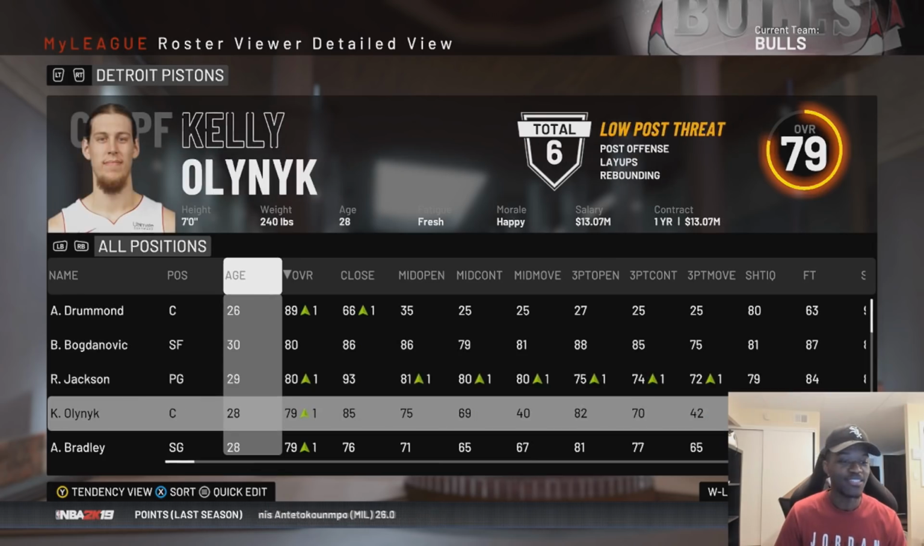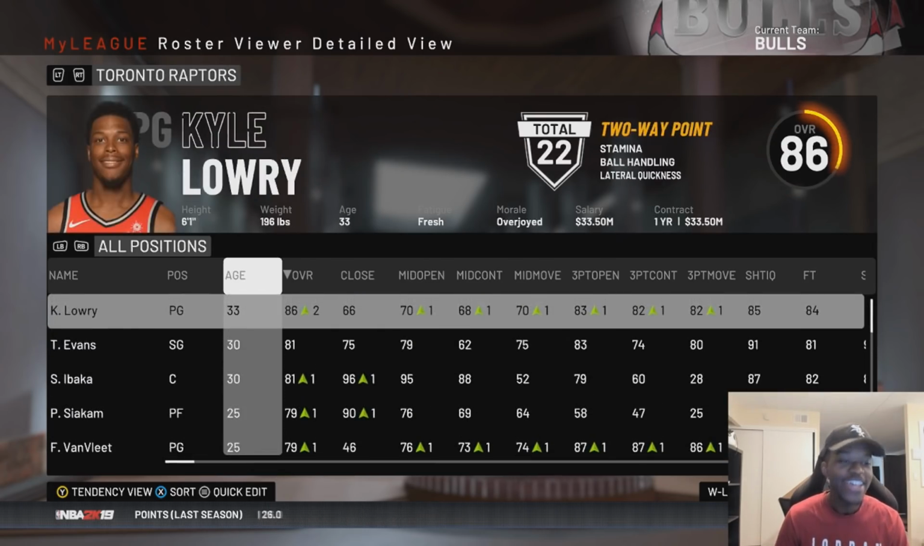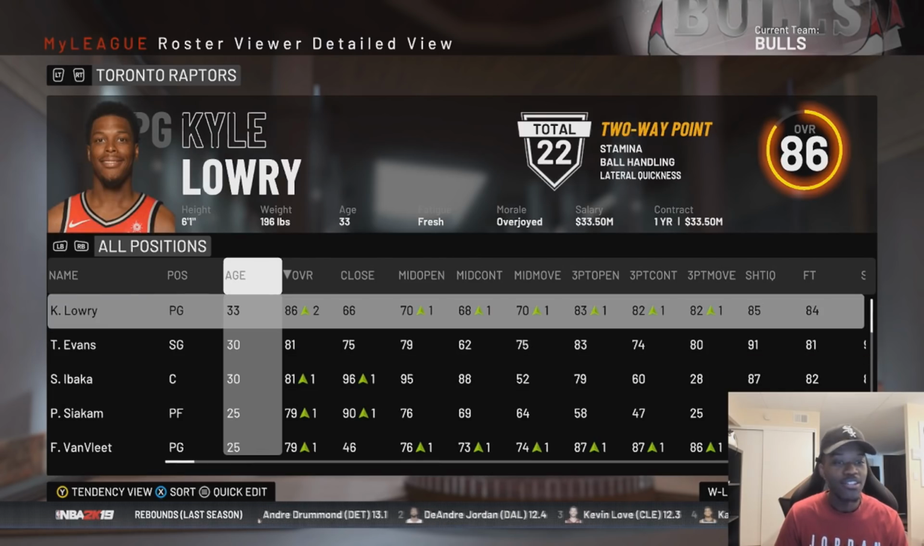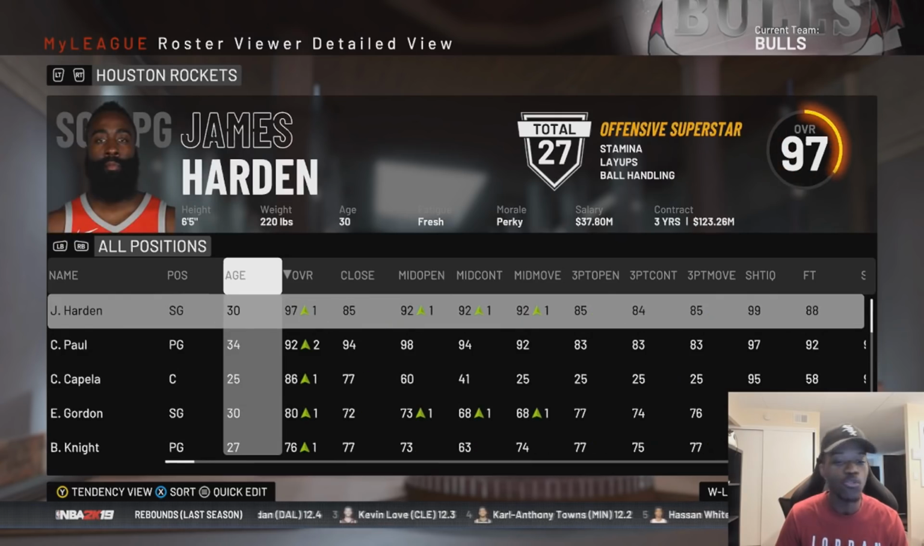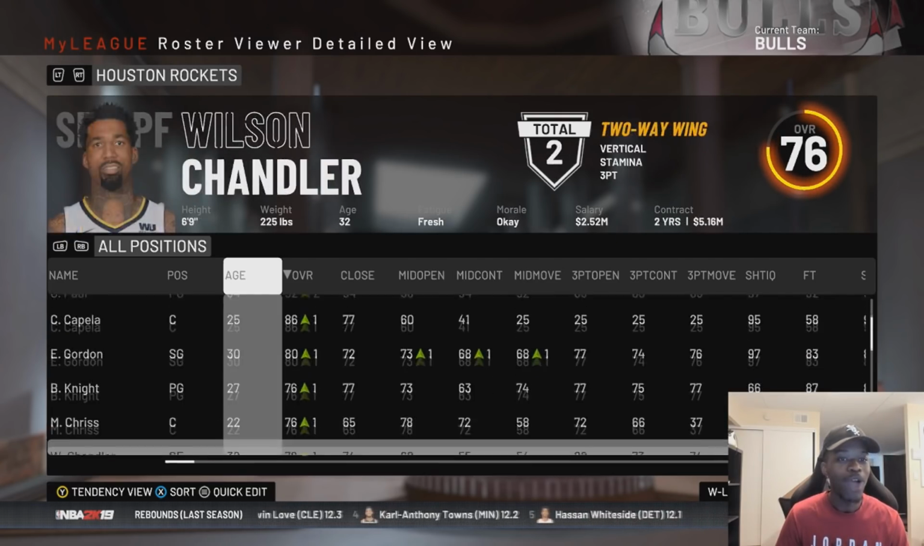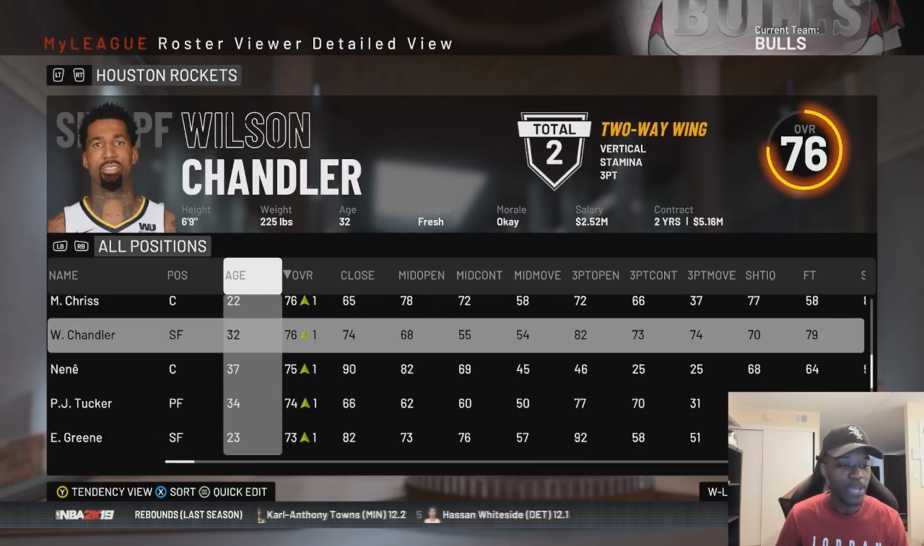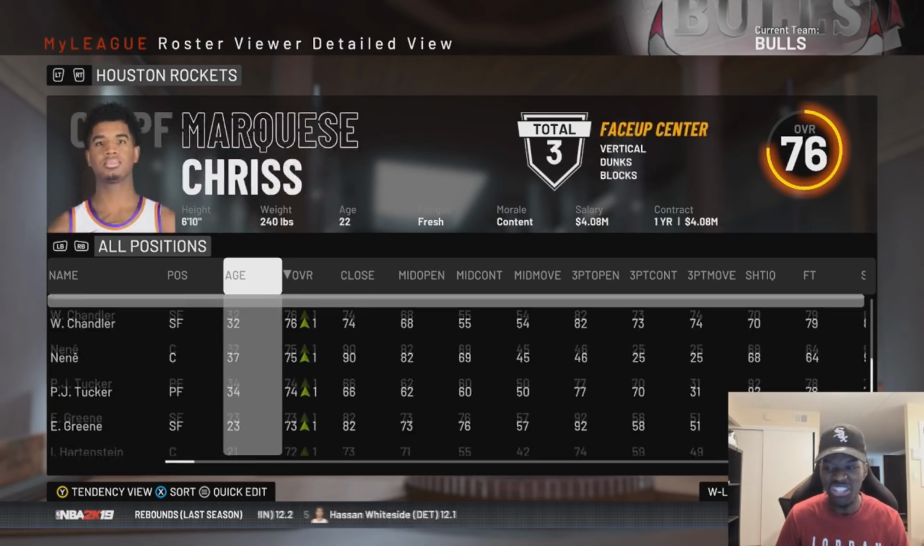The Pistons don't really look great, all right? The Raptors don't look great either after losing Kawhi. They still got Kyle Lowry and Tyreke Evans and Serge, so maybe they're still a playoff team, but they're definitely not going to win another championship. The Rockets didn't have money to do much. They pick up Wilson Chandler, but that's nothing.